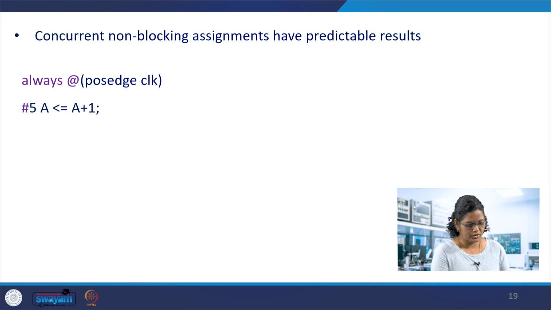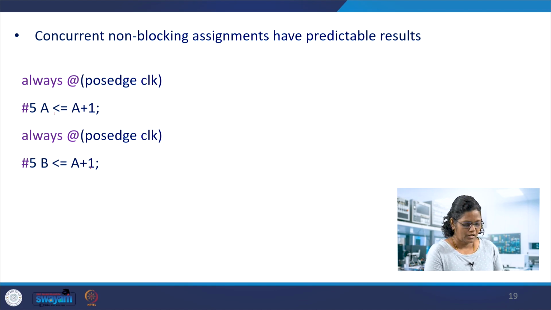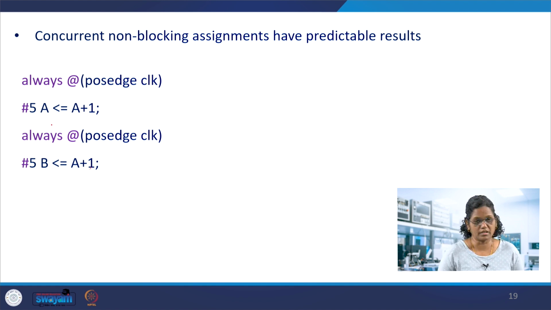Always @(posedge clock), the same code, we change it to non-blocking statements: #5 A <= A + 1 and #5 B <= A + 1. So definitely it is not assigned; hash 5 is evaluated, not assigned. So the old value of A, whatever is there, is evaluated, and B gets that at the same time, at the end of the current time step, and A is also getting it at the end of the current time step. So A and B will be updated with the new values at the end of the current time step, that is 5.